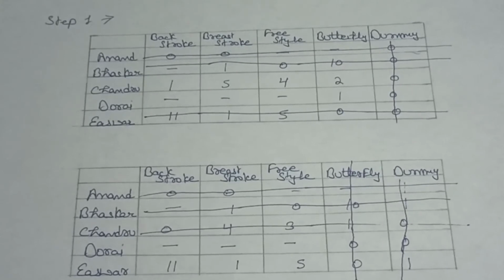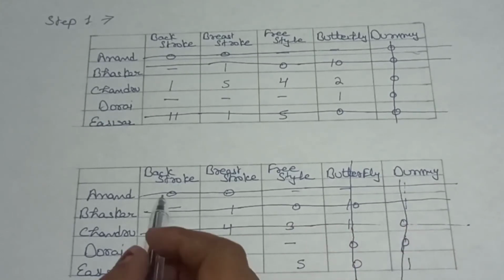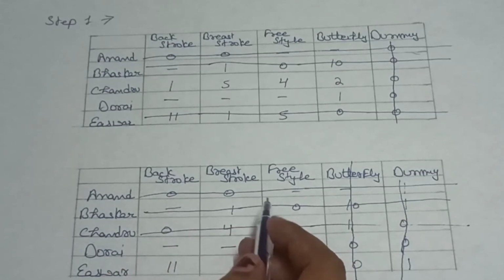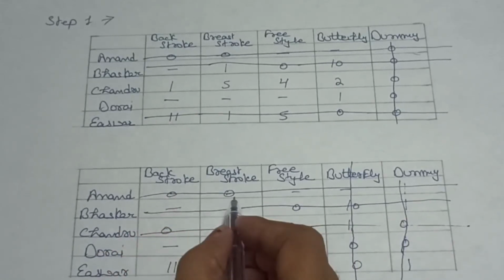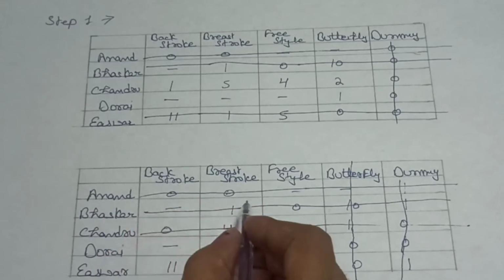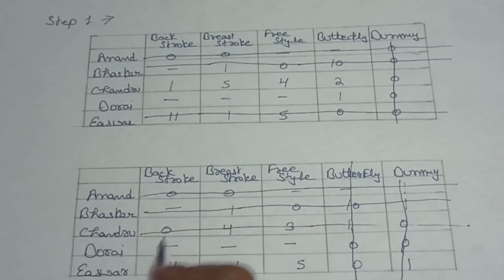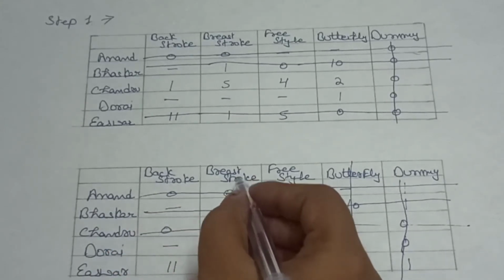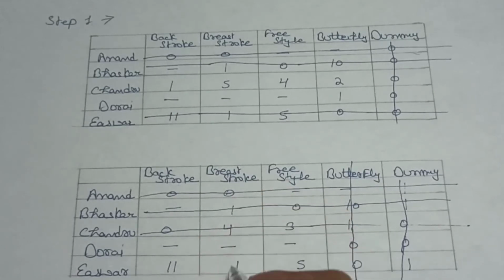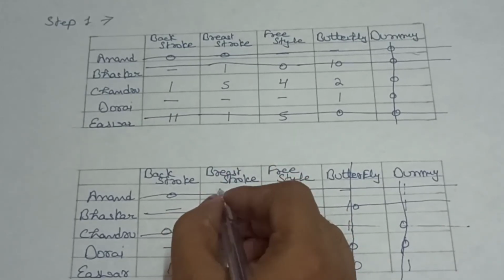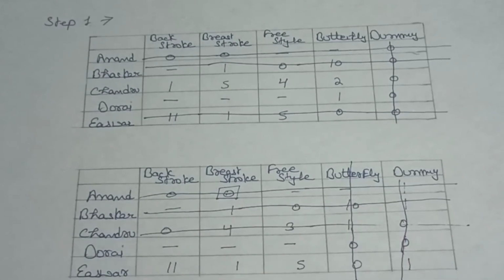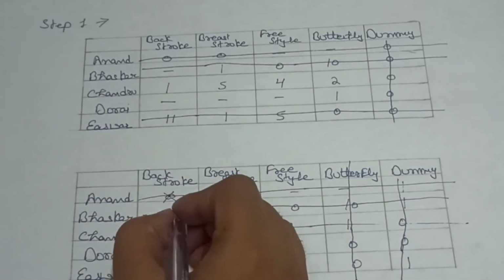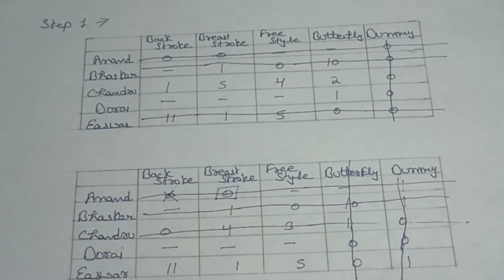Now we have to select the cells. First of all, you can see in this row we have 2 zeros. We can select this zero, or we can select this zero. We have to select one from these two cells. Like you can see, here we have no zero in this column. So we will select this one. Then we will cut this zero. We can't select this now.